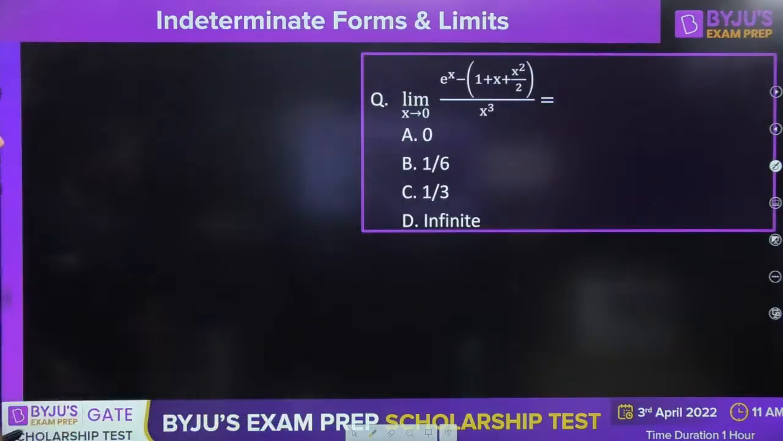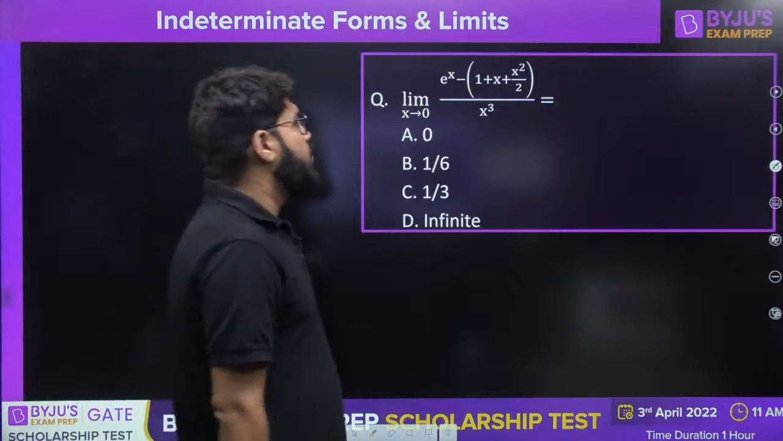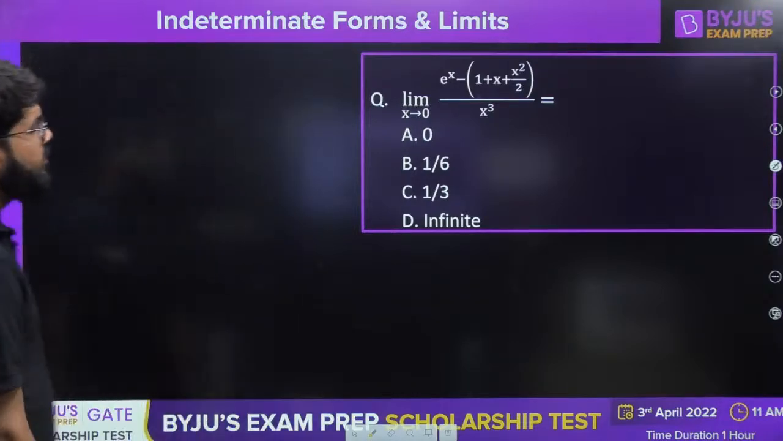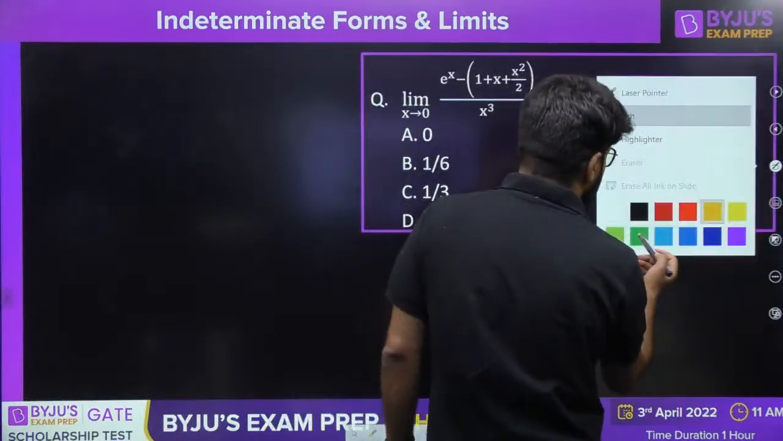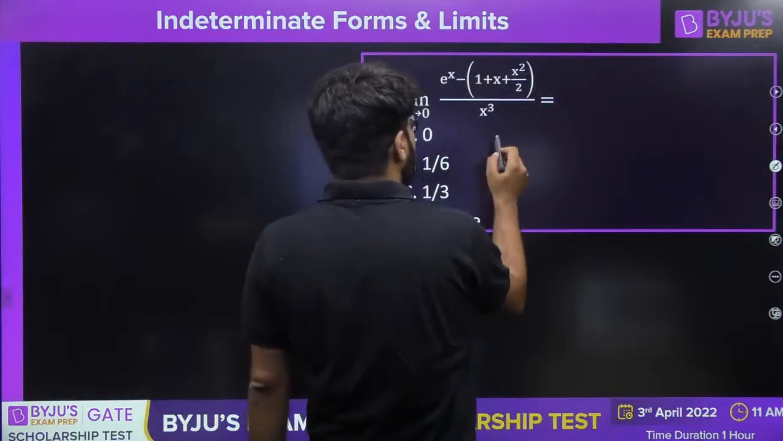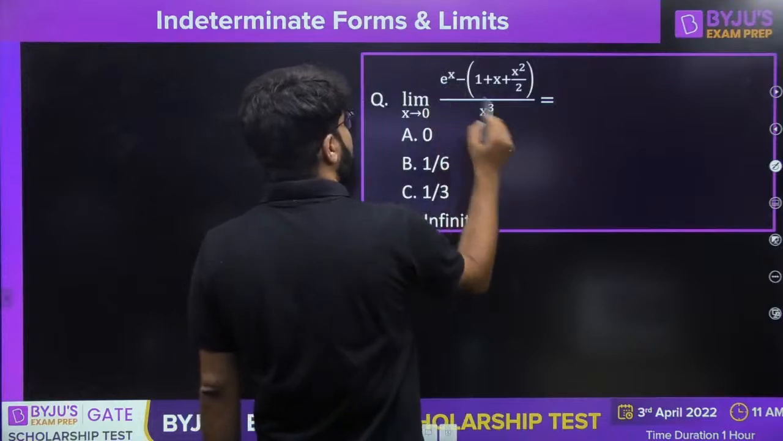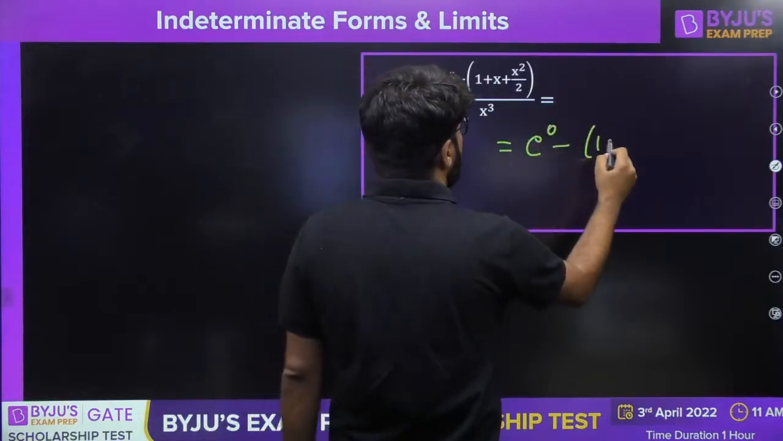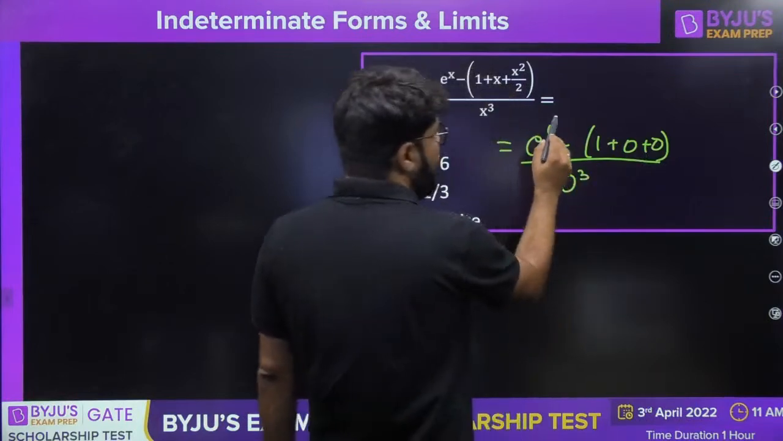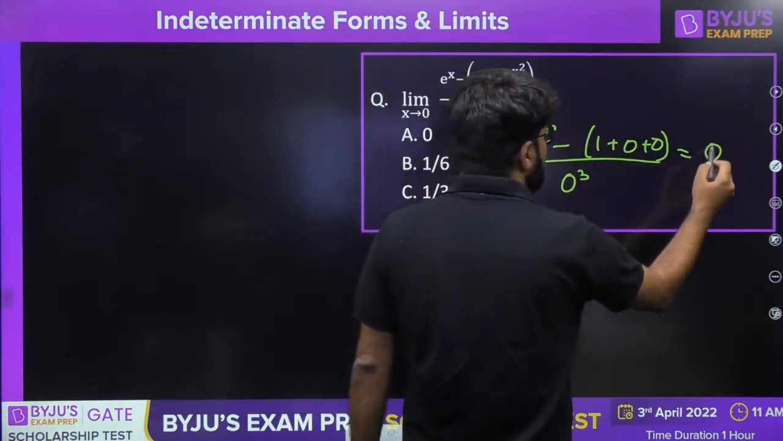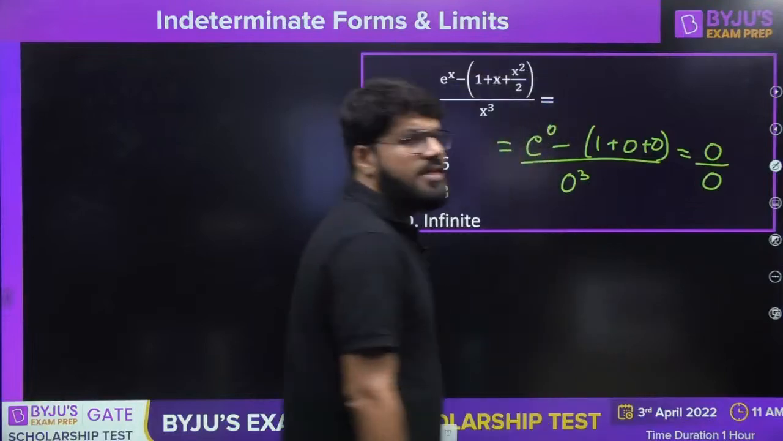Next. The limit of e power x minus 1 plus x square by 2, whole divided by x cube. Now there can be two ways of solving this question. One is the regular method. First put x tending to 0, so e power 0 minus 1 plus 0 plus 0 divided by 0 cube. E power 0 is 1, so 1 minus 1 is 0 divided by 0. The answer is 0 by 0.